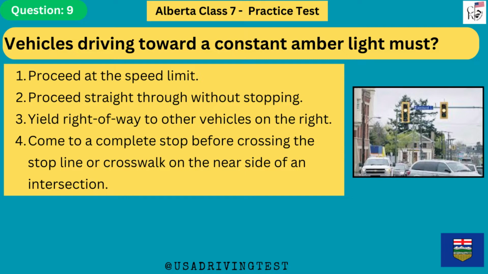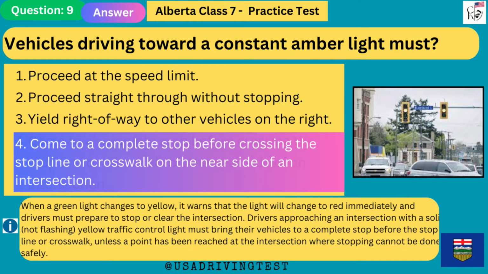Yield right-of-way to other vehicles on the right. 4. Come to a complete stop before crossing the stop line or crosswalk on the near side of an intersection. The answer is 4. Come to a complete stop before crossing the stop line or crosswalk on the near side of an intersection. When a green light changes to yellow, it warns that the light will change to red immediately and drivers must prepare to stop or clear the intersection.